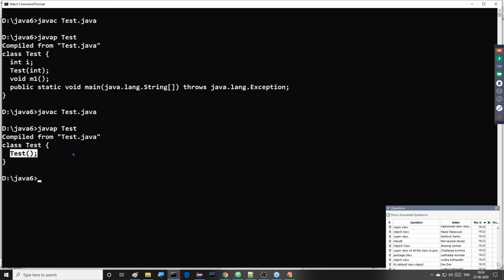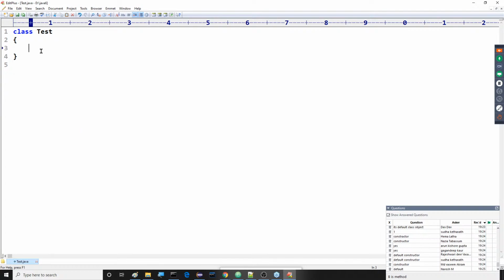Here we are getting a constructor or not? All of you observe this clearly. What is this constructor, sir? But think about it. Have I provided any constructor in my class Test? No, I have not provided any constructor in our class Test.